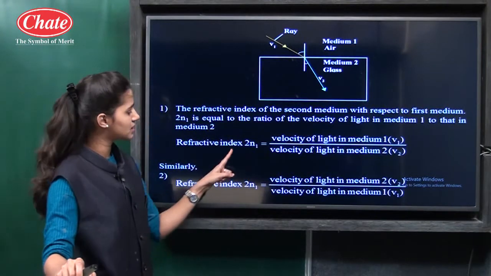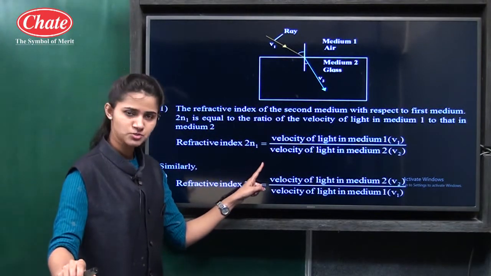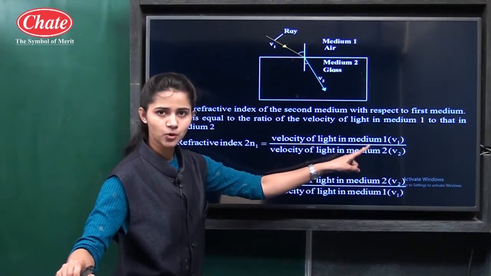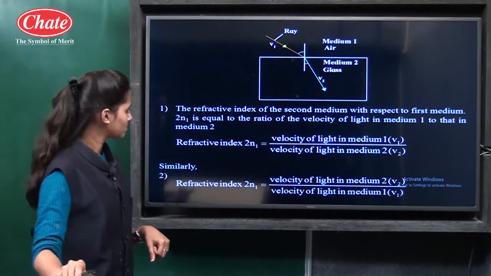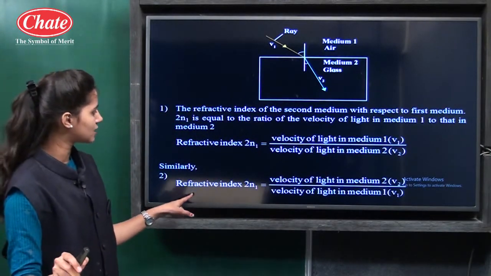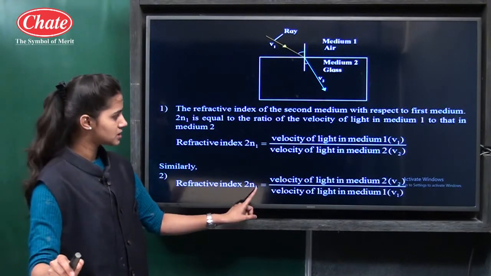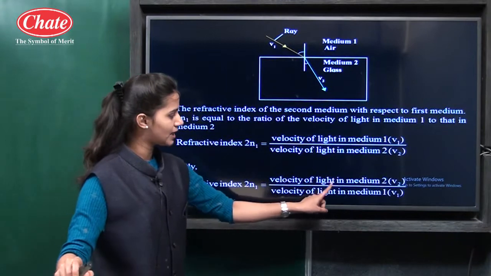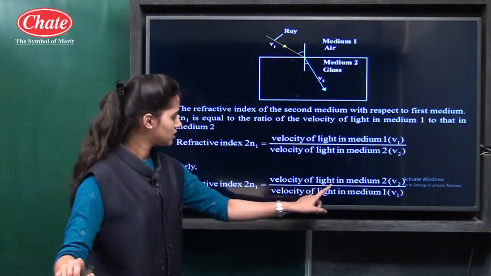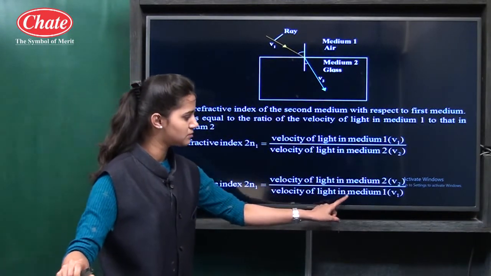So the refractive index of the second medium with respect to the first medium is v1 upon v2. Similarly, the refractive index of the first medium with respect to the second medium is equal to the velocity of light in the second medium upon the velocity of light in the first medium.